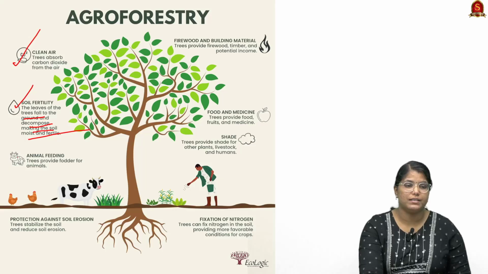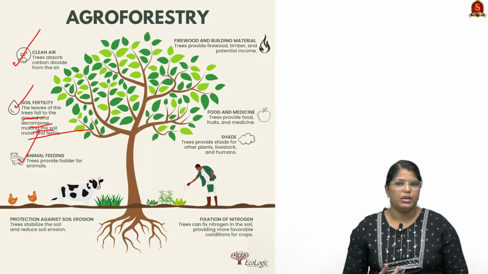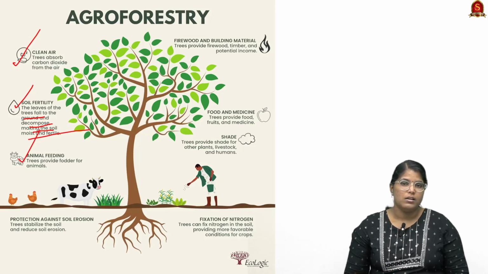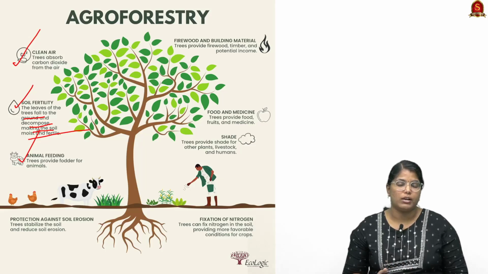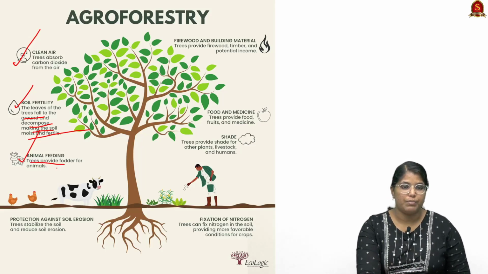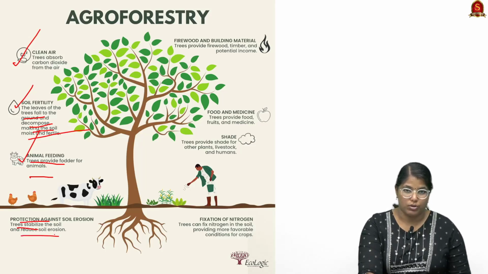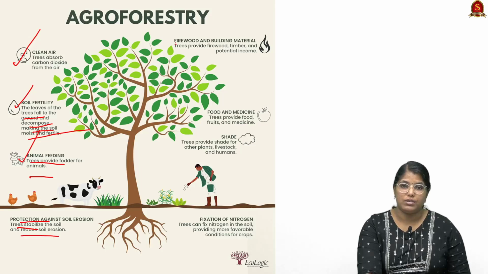Thirdly, it helps in animal feeding. When it comes to animal feeding, we lack animal fodder. We are actually importing a lot of animal fodder. So this issue can be sorted by agroforestry. These trees can provide fodder for animals. Apart from this, it prevents soil erosion in the region. Trees will provide stability to the soil and reduce soil erosion, and they can be used as firewood as well